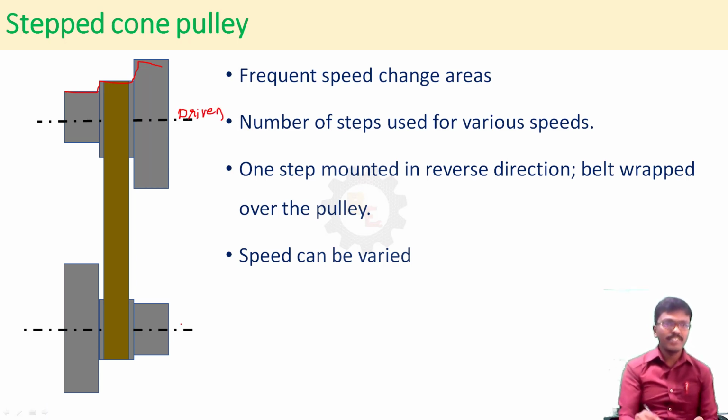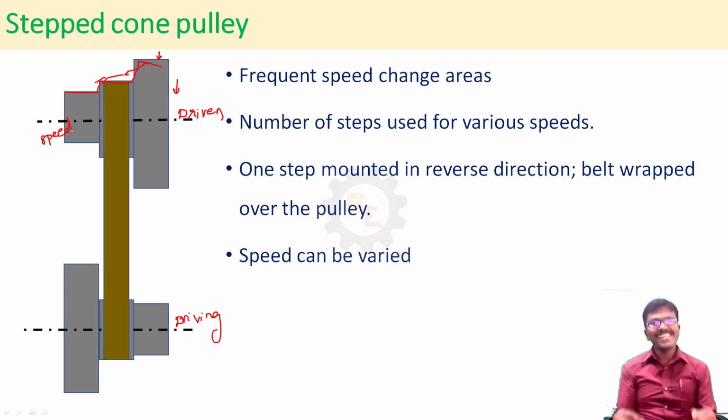This one is the driving shaft, right? Suppose you place the belt over the larger pulley on the driven shaft, the speed will be very, very less. Suppose you change the belt to the smaller pulley, what will happen? Speed will be more. This way we can vary the speed in a stepped cone pulley.